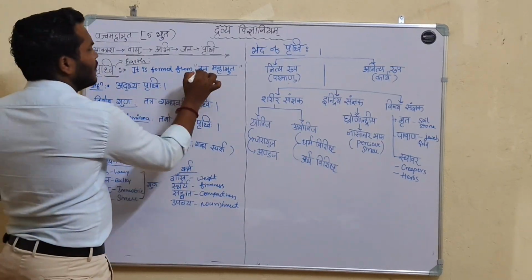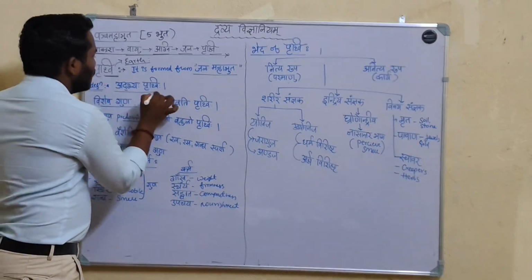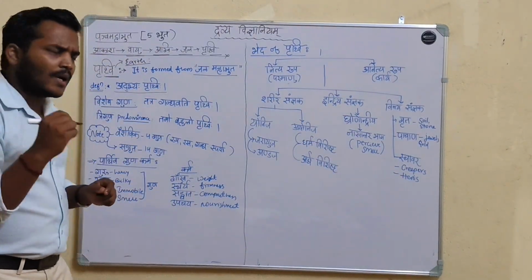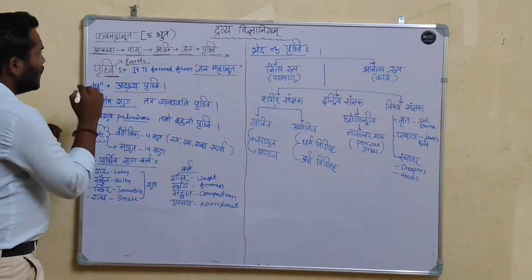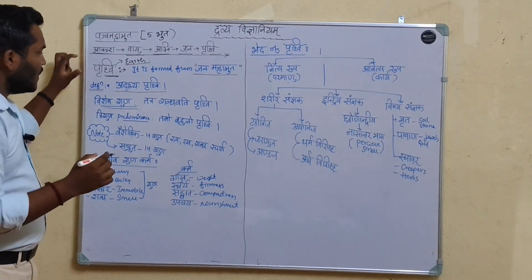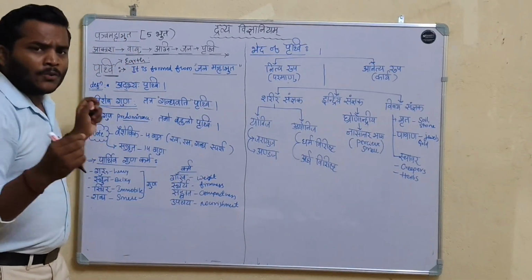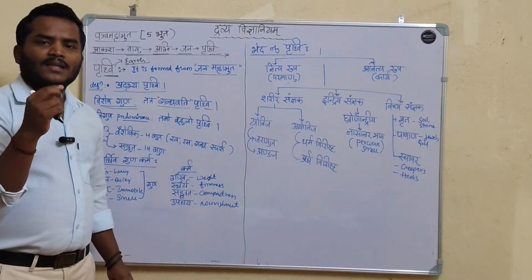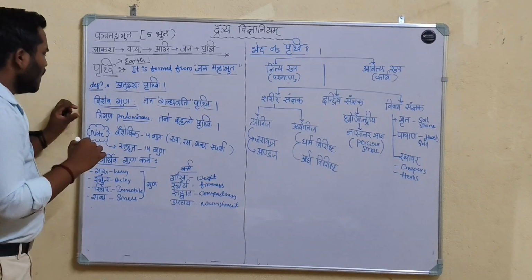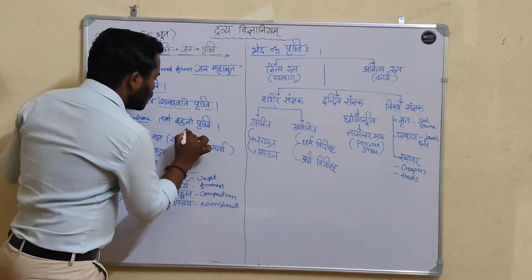Prithvi is formed from the Jala Mahabhuta. Definition of Prithvi is Adabhyaha Prithvihi, that which is formed from the Jala Mahabhuta, that is called as Prithvi Mahabhuta. The Vishesha Guna, the special quality of the earth, is Tatra Gandhavati Prithvihi, that which has smell quality. The quality of smell is Vishesha Guna of the Prithvi Mahabhuta. Triguna predominance in Prithvi Mahabhuta is Tamo Bahulo Prithvihi.